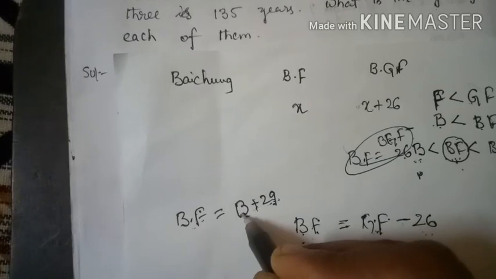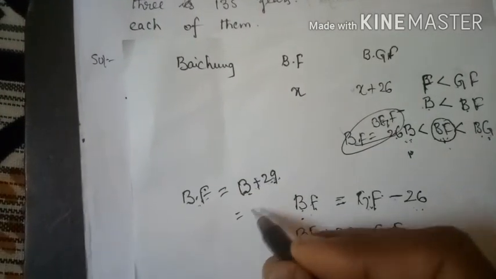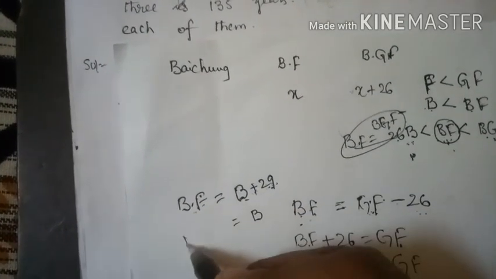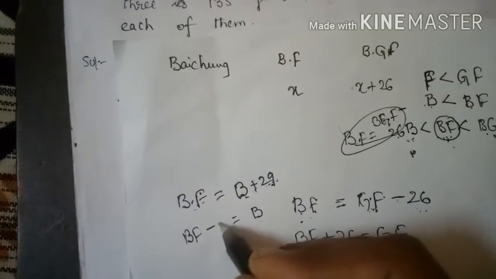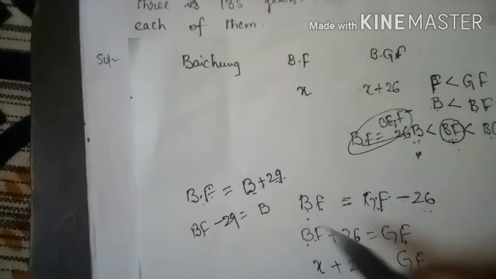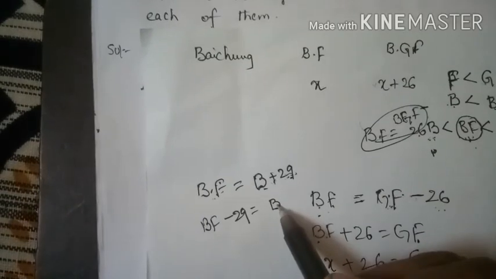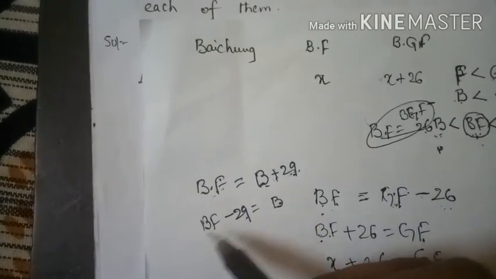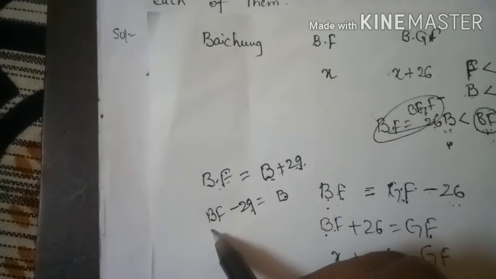That means I will write Baichung's age as Baichung's father minus 29, so Baichung's age is 29 years less than his father's.